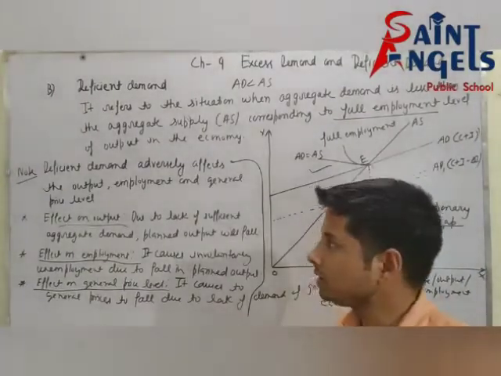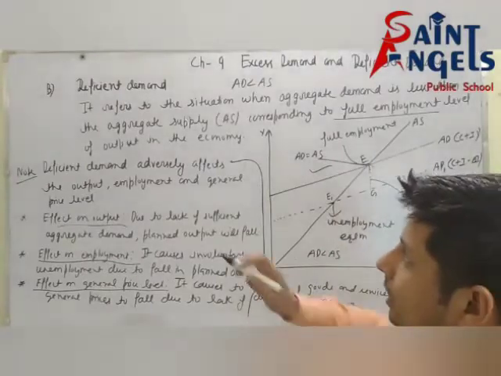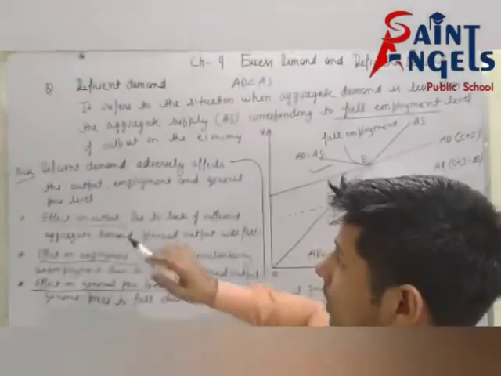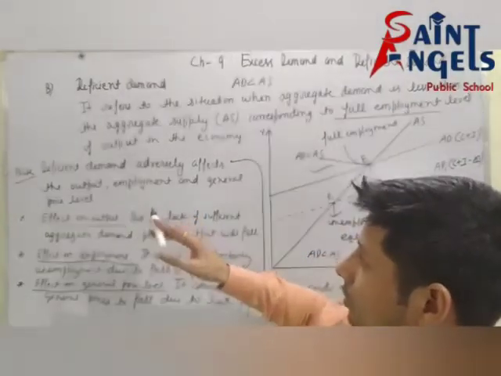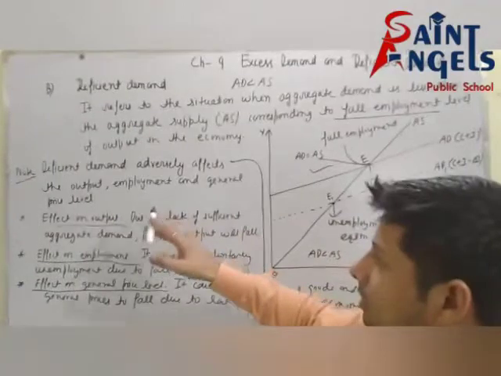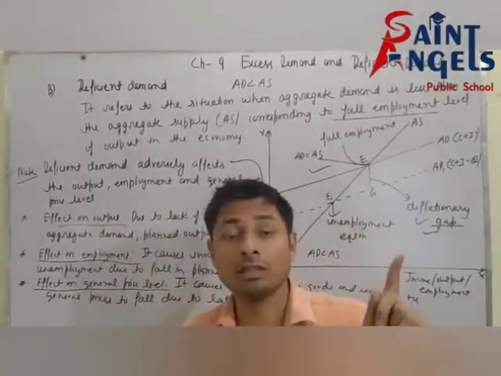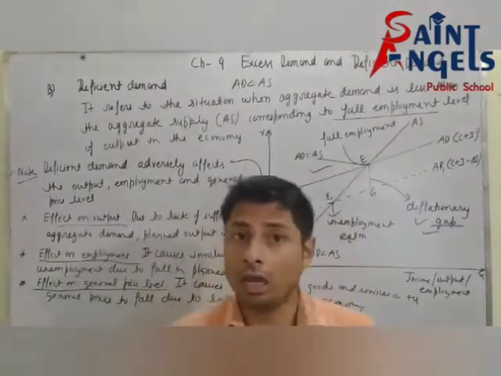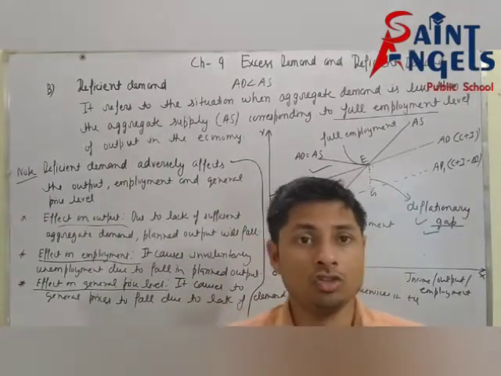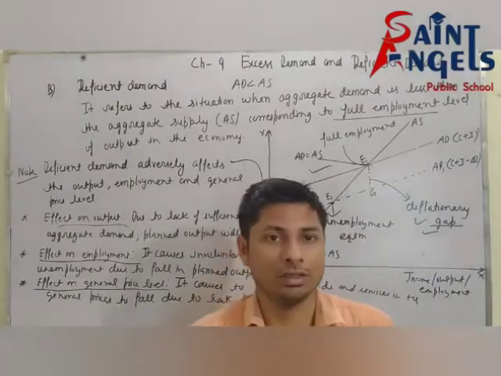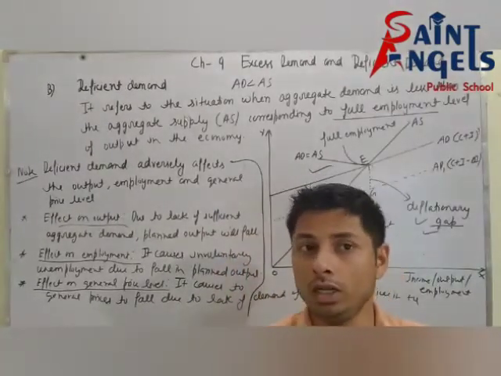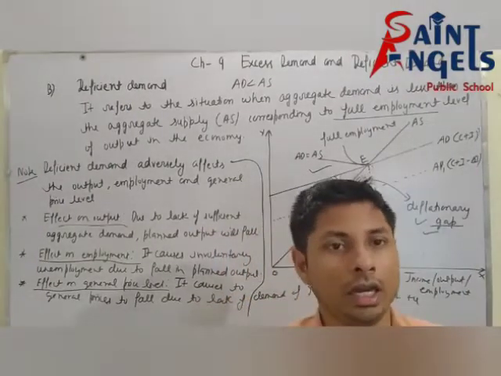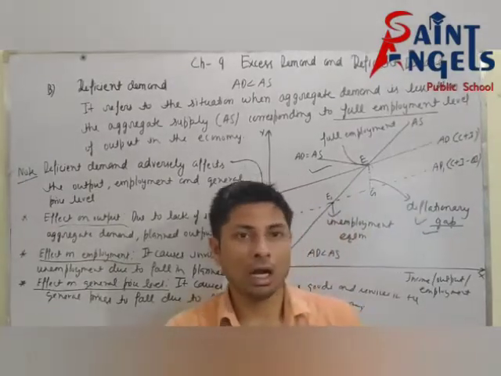But my dear students, please try to understand. We have discussed excess demand. The effect of excess demand on output, employment and general price level: in excess demand, output will not change, employment will not change, but general price level will rise, only because the economy is already at full employment level of output.